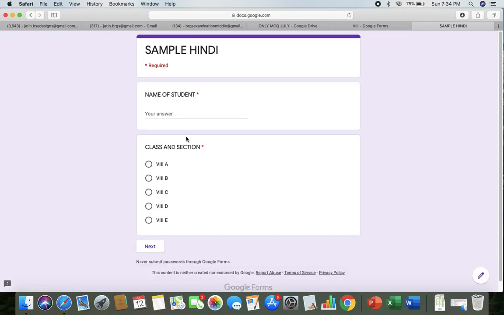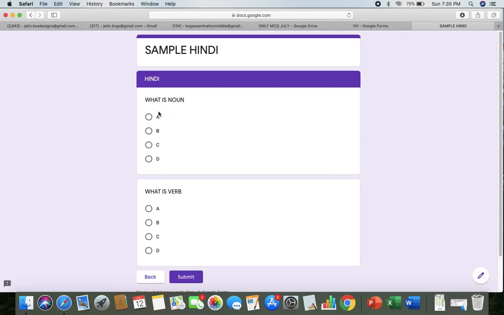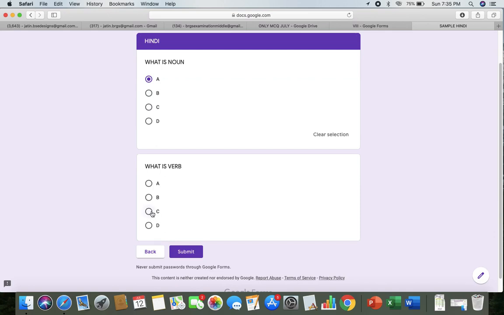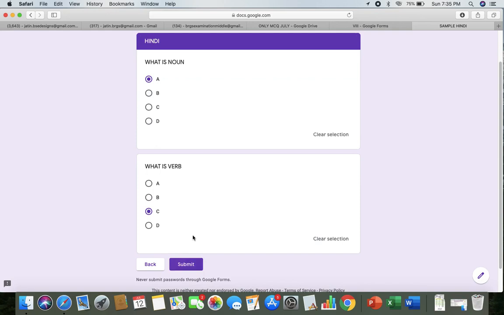There we have another subject, that is sample Hindi. Name of the student, again we have to type. Now I am typing my name again, and then we will have the class and section, whatever is my class. Let us say I'm in 8th A. I will click next. For my paper for Hindi, whatever questions you are getting, please remember this is just a sample. That is why I have taken random questions. Whatever questions you have in your paper will be there. After doing all the questions, you just click submit.